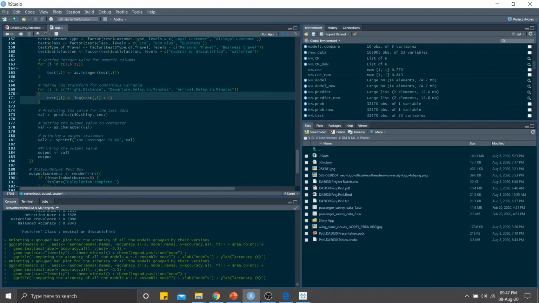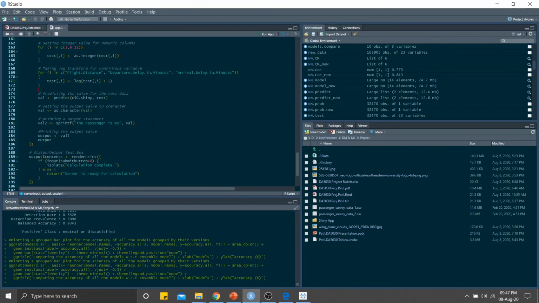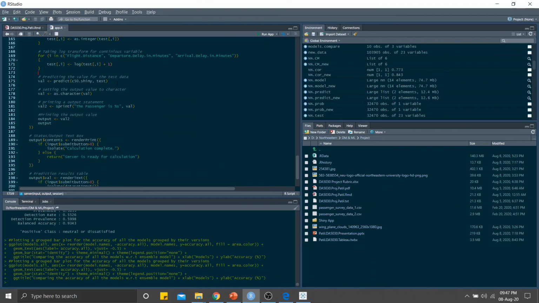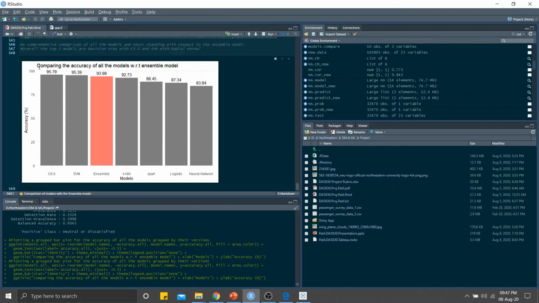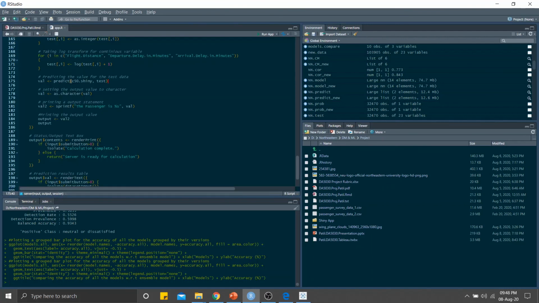And as from earlier, we have to take the log transform for the continuous variables, so these three columns have been log transformed. And then finally, a similar way of predicting the value. I have used the C50 function. As you know from before, the C50 has the highest accuracy, so I chose to use C50 for the prediction. I have created a new model, C50.shiny, for this application specifically, and I have predicted the value in the value column.